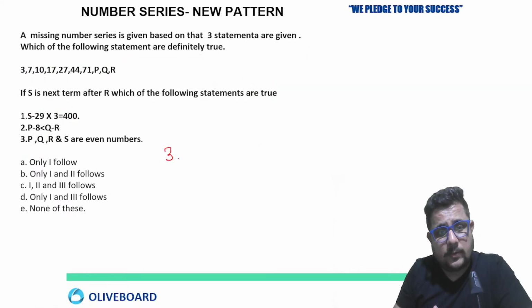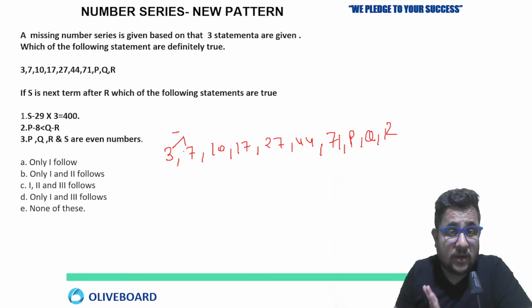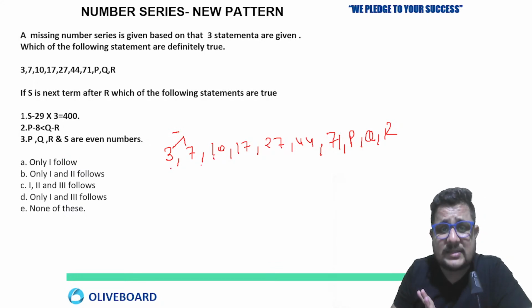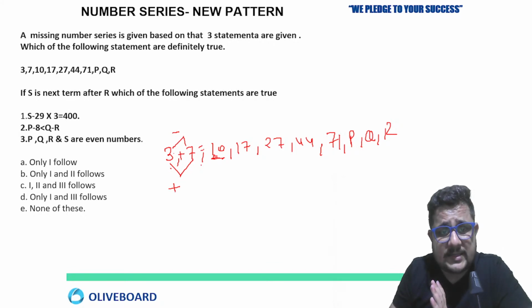See the pattern: 3, 7, 10, 17, 27, 44, 71, P, Q, R. 3 plus 4, no, not following that pattern. So 3 and 7 are not following the pattern. If we see the pattern from the third number, add the first two numbers together. 3 plus 7 is equal to 10.